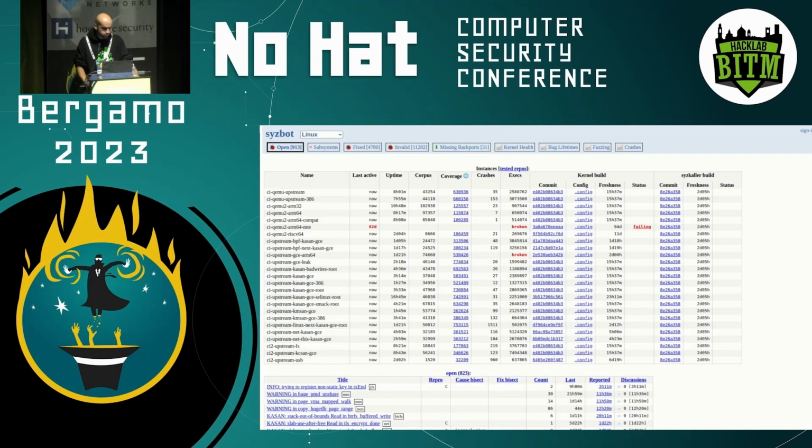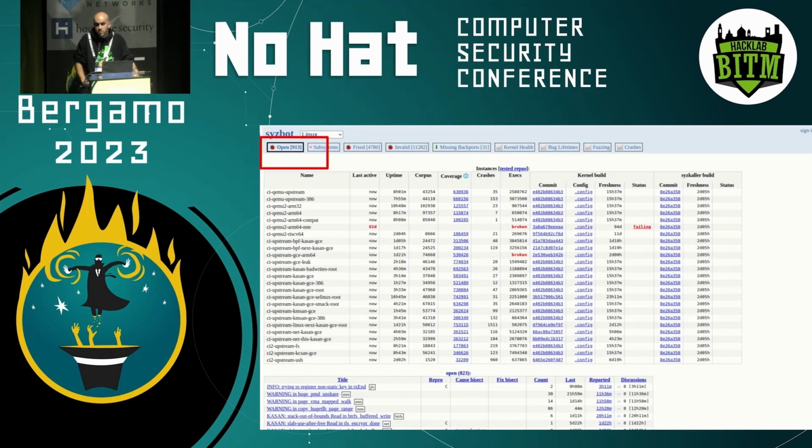This is a dashboard from the syzbot system, which is deployed by Google to automatically and continuously fuzz the Linux kernel. It automatically reports vulnerabilities to the Linux maintainers, non-stop, 24 hours a day, 7 days per week. This homepage shows some information about the latest results of syzbot. We also see some details about the different images that have been tested. But if we look at the top left, we see that there are currently more than 900 open reports. So these are reports of potential vulnerabilities that nobody has investigated yet.